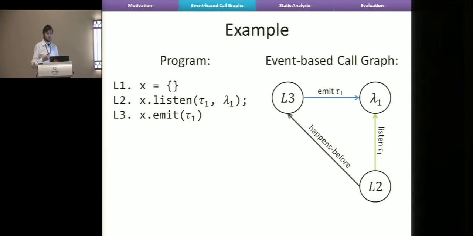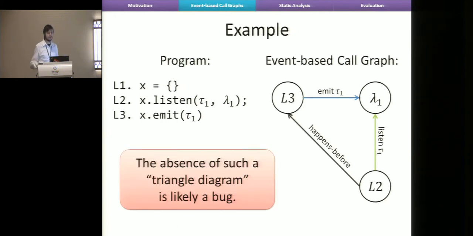This is important because it has to be the case that the registration happens before the event is emitted. Otherwise, if this edge was reversed or didn't exist, then the listener is not executed. So intuitively, in a correct program, we would expect to have these triangle diagrams. Any deviation from this is probably a bug. And I'll get back to that.